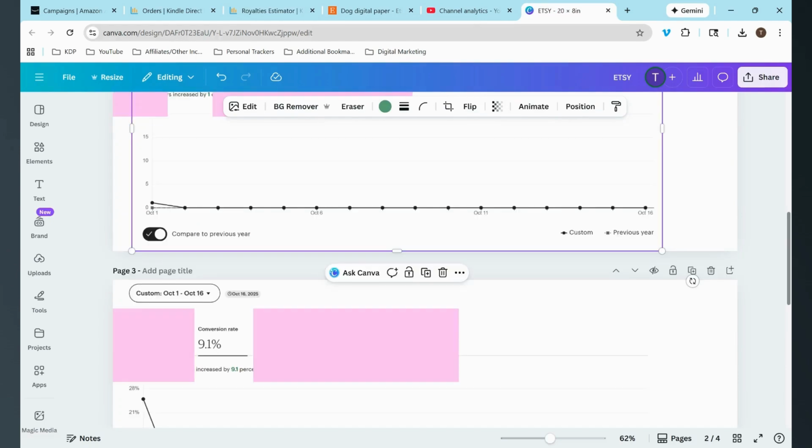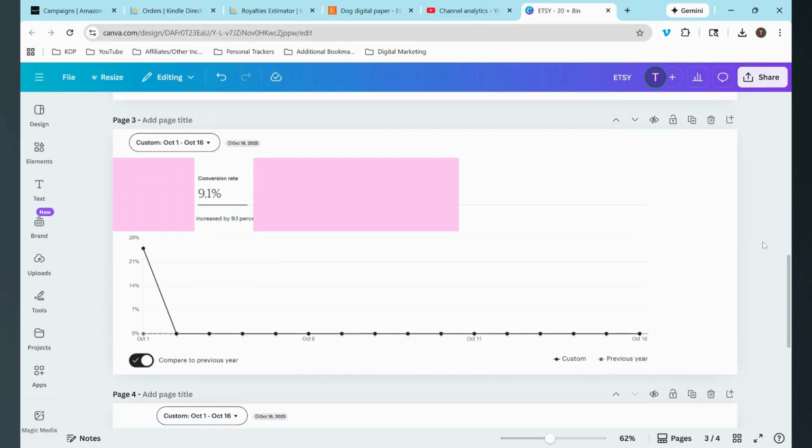So that's pretty cool. Having multiple streams of income, just because one doesn't make income on one day doesn't mean another one might not, if that makes sense. So I think that's pretty cool. Even though I didn't make any royalties with Amazon KDP, I did make money with Etsy on October 1st. I just think that's really cool.